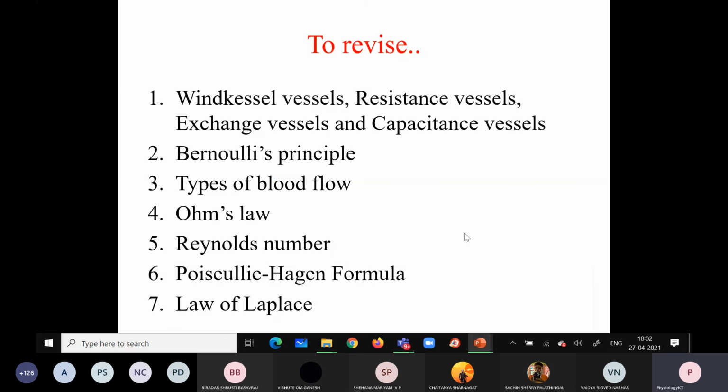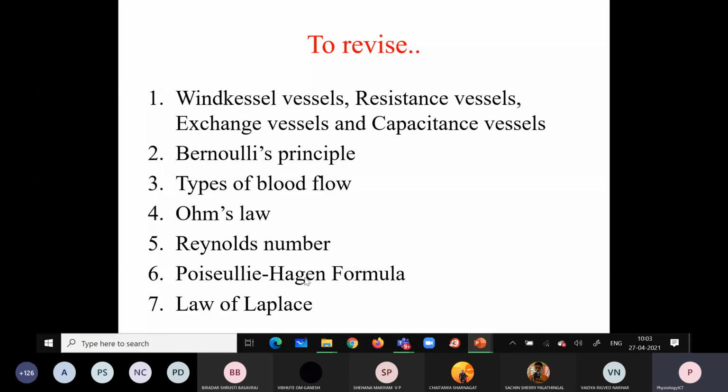Okay. So Bernoulli's principle tells us about the relationship between the velocity and the pressure. We have laminar, streamline and turbulent blood flow, which will be explained with the help of the Reynolds number. The relationship between flow, pressure and resistance will be explained with the help of Ohm's law.